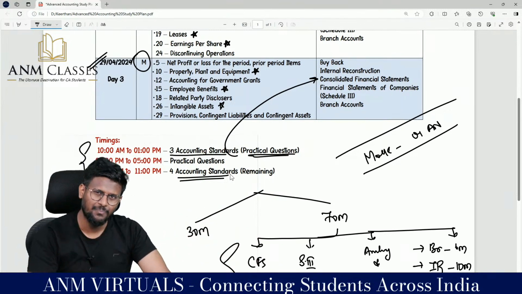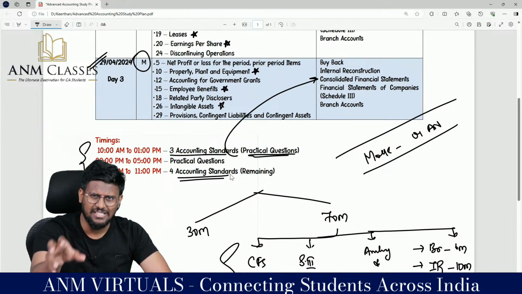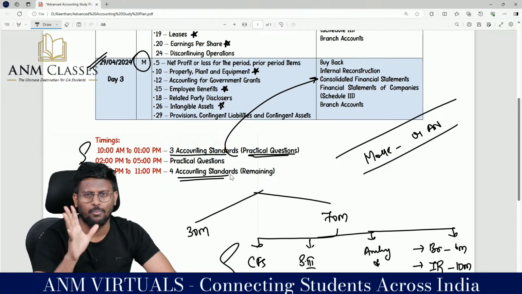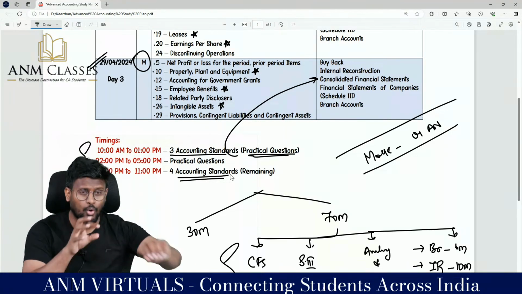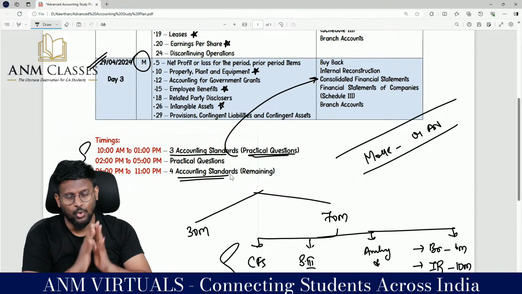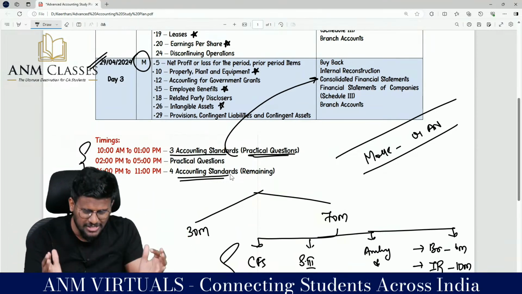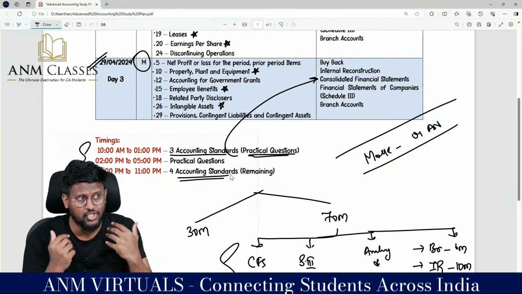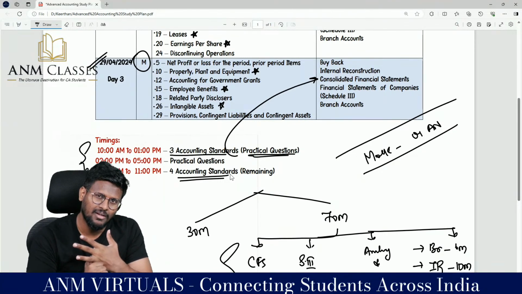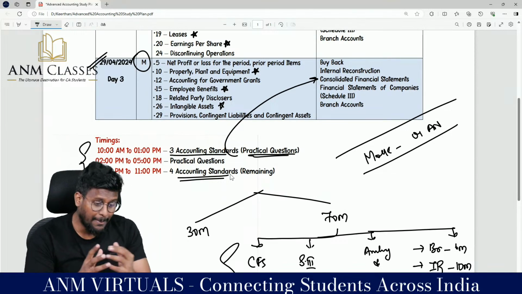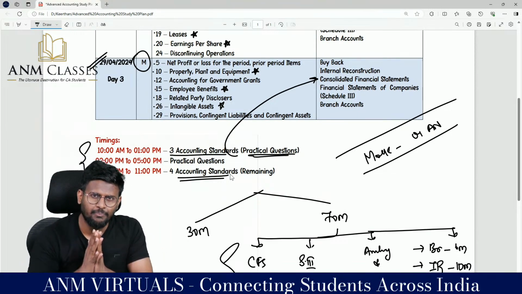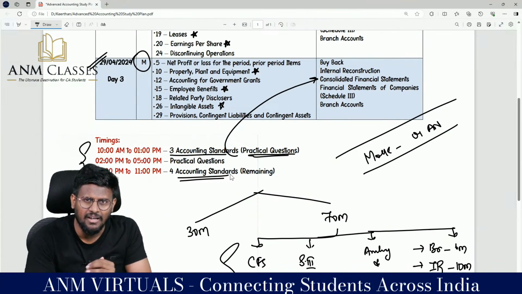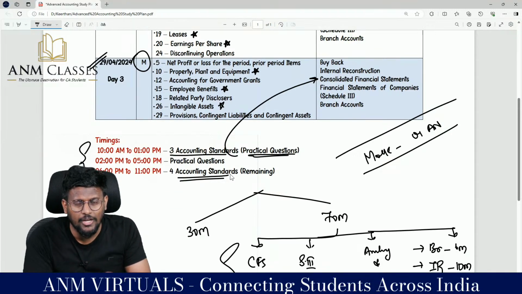Then on the first, take 3.5 days. First 2 to 5, sit and write either mock paper number 1 or mock number 2. Then you will know time management. Don't write for 100 marks and all. Write for 80 marks, comfortably write an 80 mark mock. Pick the questions. IR 10 marks, I know. CFS 14 marks, I know. Amalgamation I don't know, don't touch it. I know this AS, I will write all these. Have a plan like that and try to write for 80 marks.